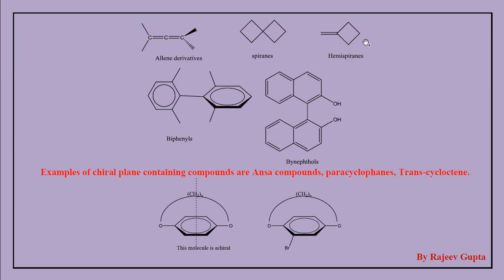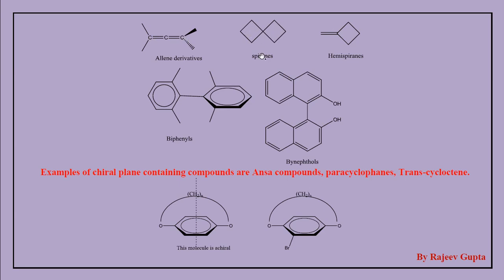Particularly, these are basic skeletons of molecules having a chiral axis. If these basic skeletons have substitution on specific positions, then they become chiral due to generation of a chiral axis. So this is the chiral axis here.